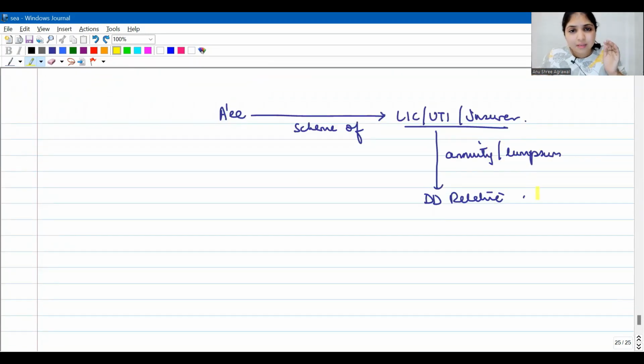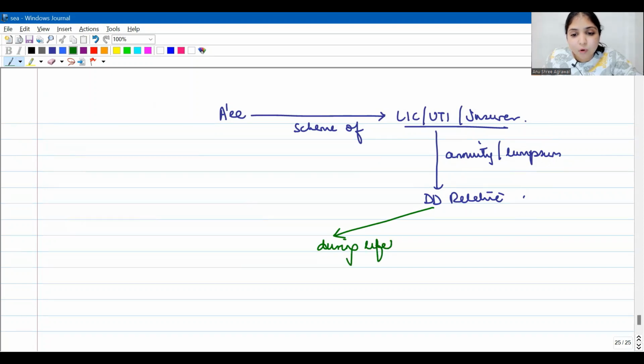You will see that when did the dependent disabled relative receive the money from the insurance company? Let us say the dependent disabled relative has received the annuity or the lump sum. When did he receive this lump sum? What is the timing? Did he receive this money during the lifetime of the assessee?